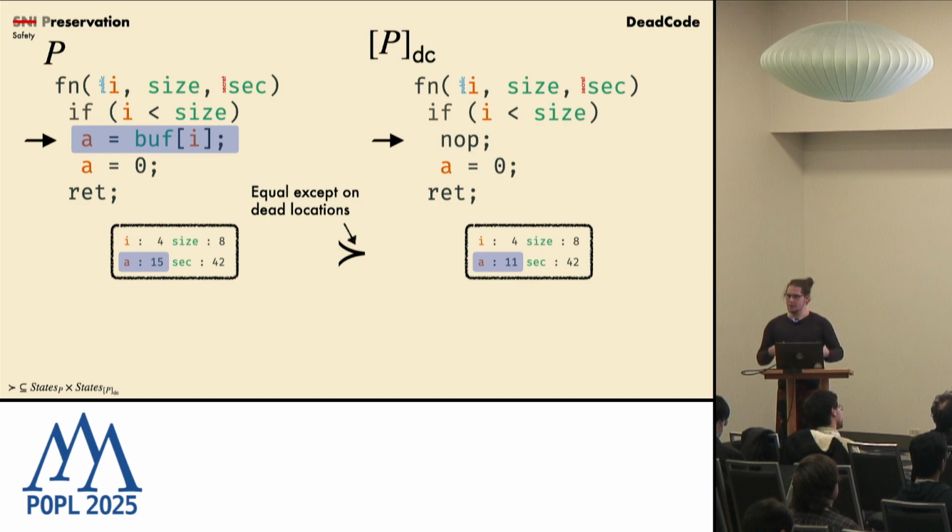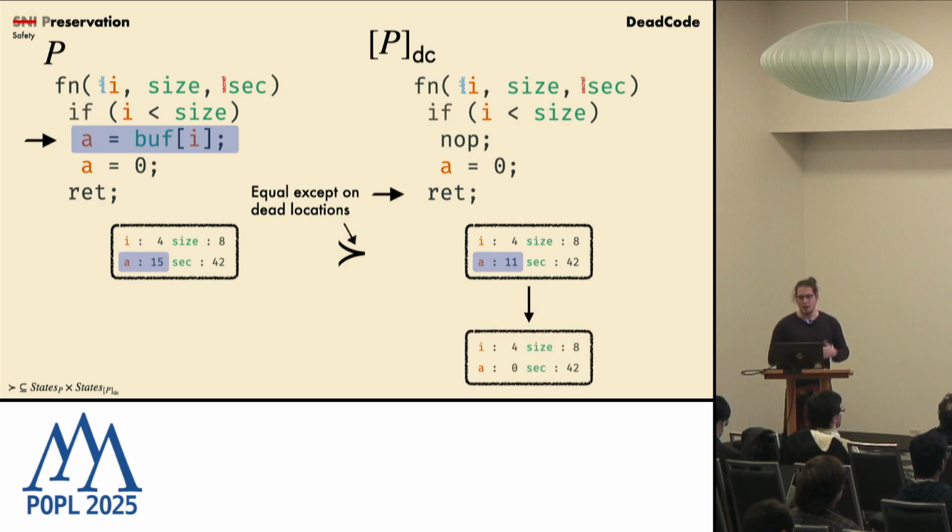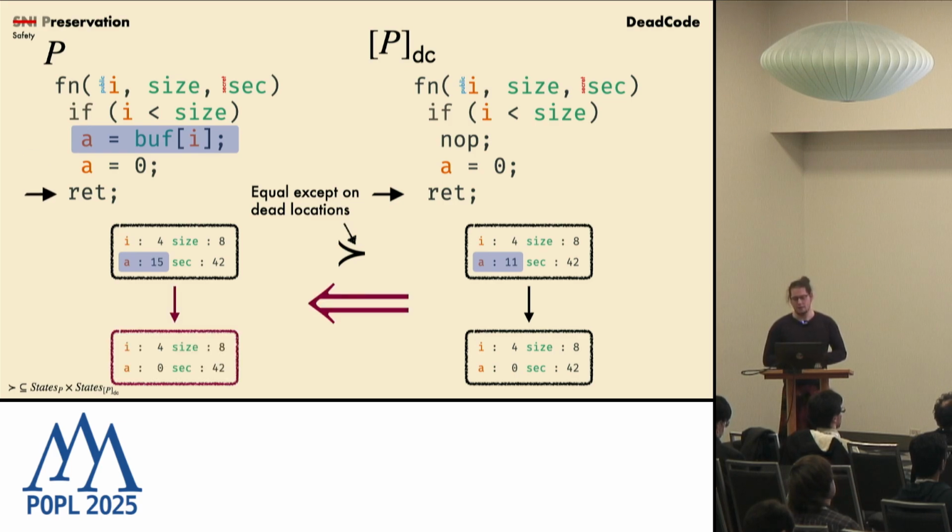Simulation relations have a second property, and that is the replay property, so that if we have an execution in our target state, we have to be able to replay this execution in a source state with the property that afterwards we should end in simulated states once more. And this is the case because even though A is now live at the end of the program, we have equal values between source and target program.